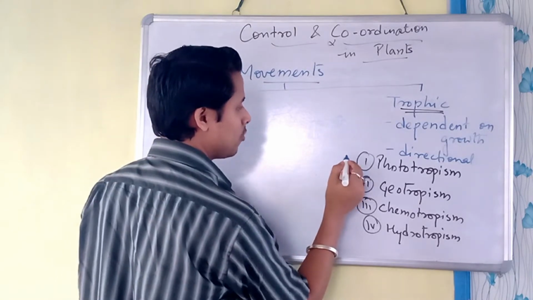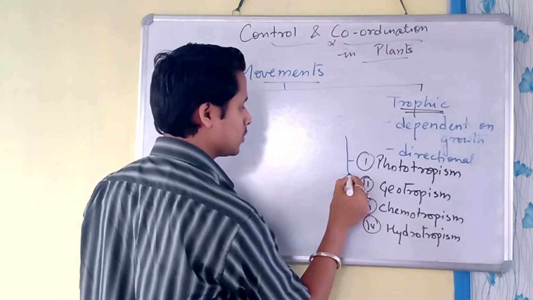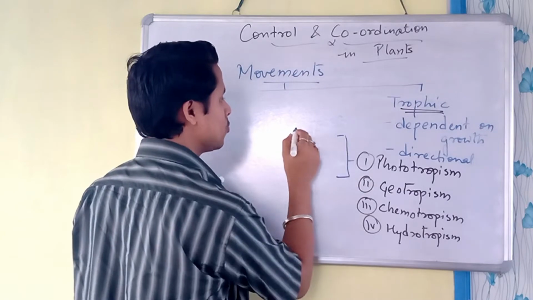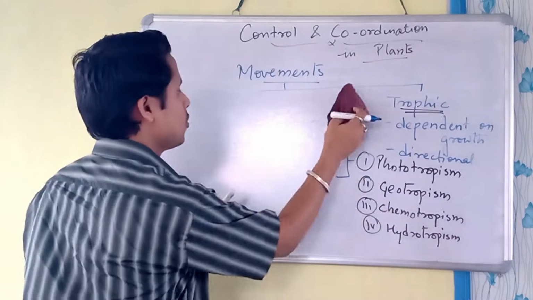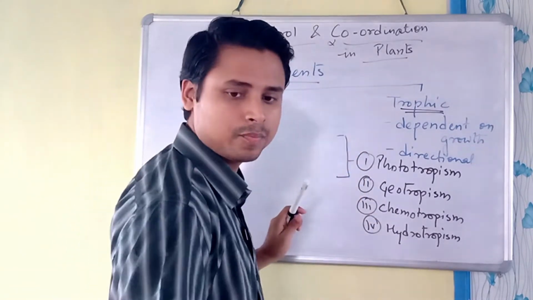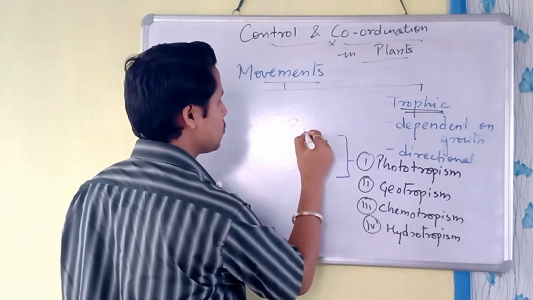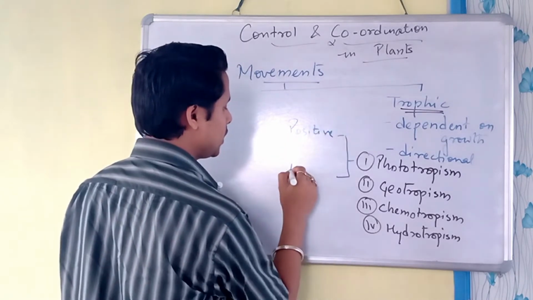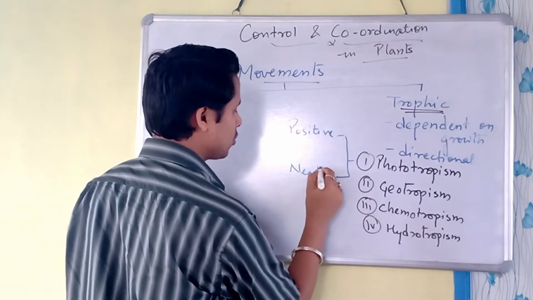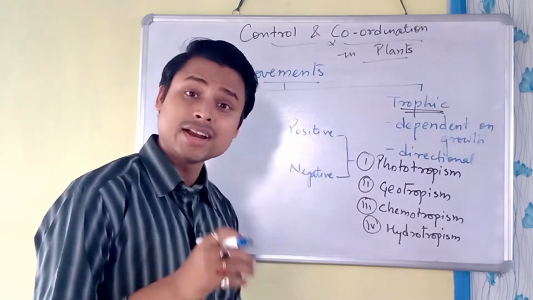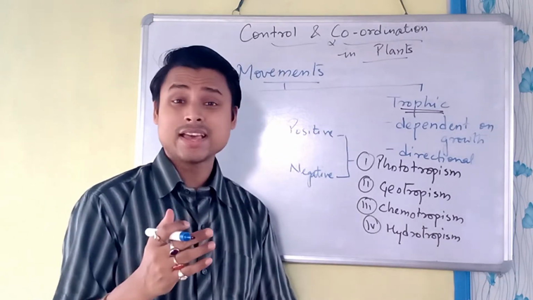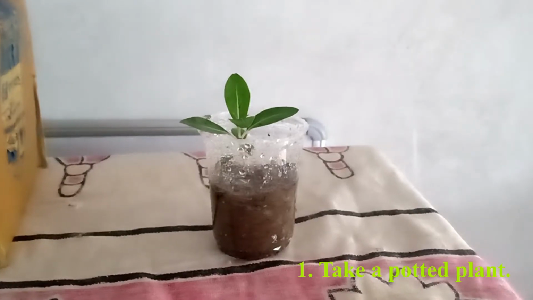Phototropism is of two types. One is positive phototropism, and another one is negative phototropism. So let's observe this with an example.